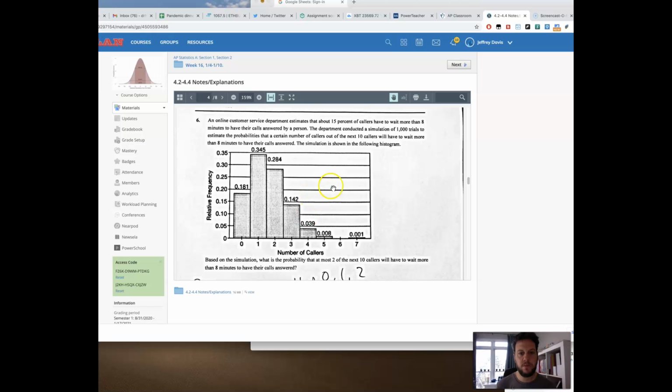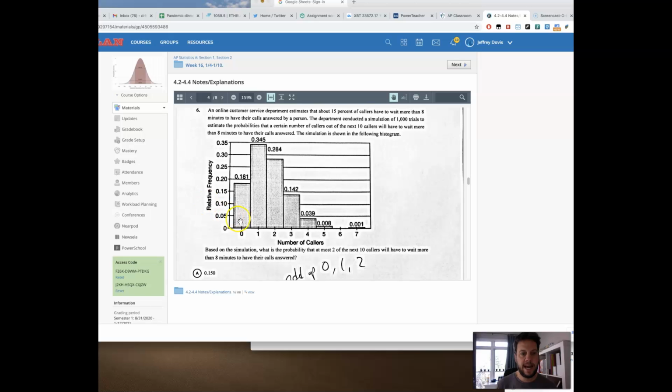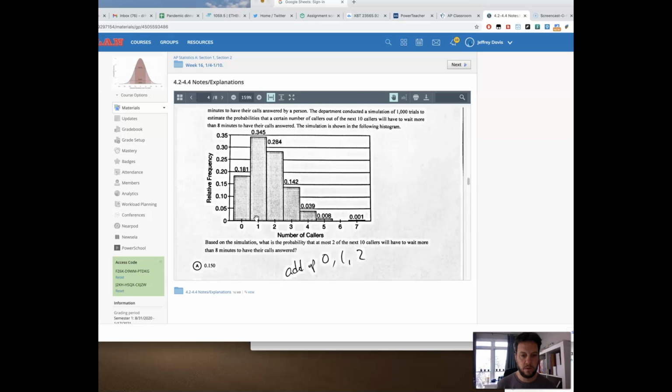Number 6. So simulation is like, I don't really know how to do the math, but let me set up a situation that is a representation of the situation and see what happens. So what they're doing here is an estimate, a simulation, to see how many people had to wait 0 minutes, 1 minute, 2 minutes, 3 minutes, 4 minutes, 5 minutes, whatever. Okay. So, oh no, 0 people had to wait more than 8 minutes, 18%.